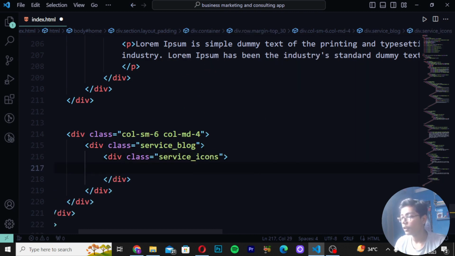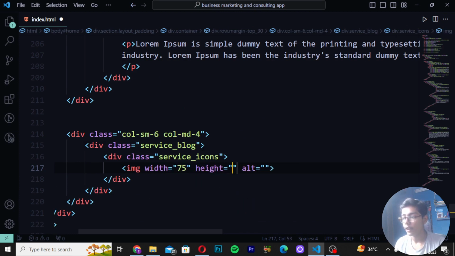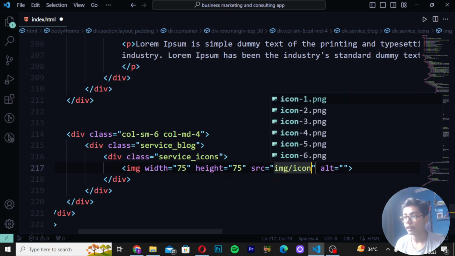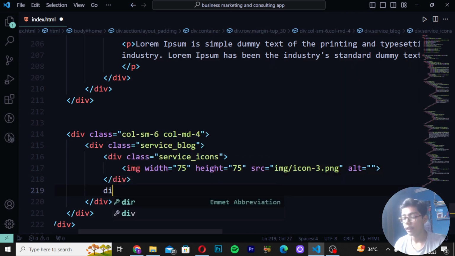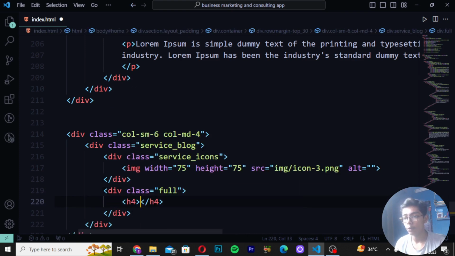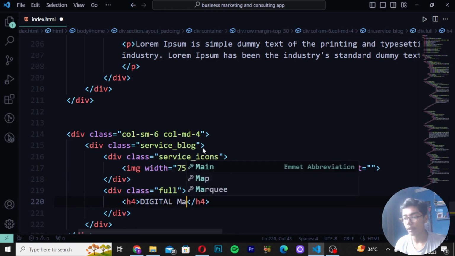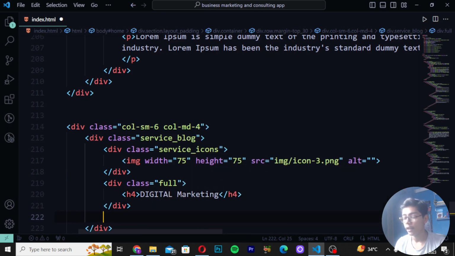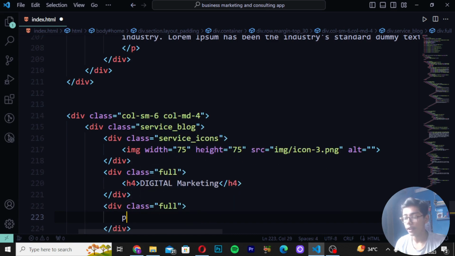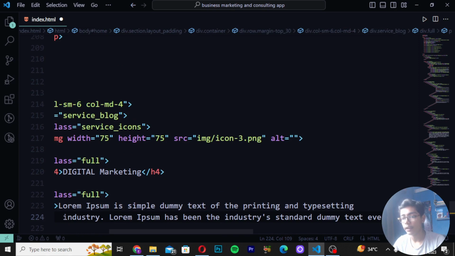Then here you have to create an image, and remove the source. Write width 75 and height as 70. Source image, and then write icon3, like this, and then write div class as full, and then write h4 digital. So here I will be now writing digital marketing. Then here I will be writing div class as full. Then you have to write p tag and then paste the text here, like this.